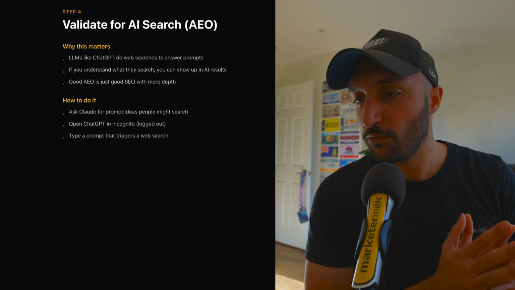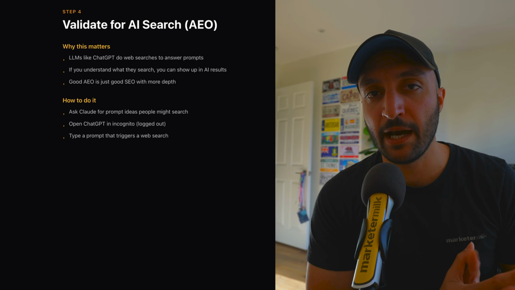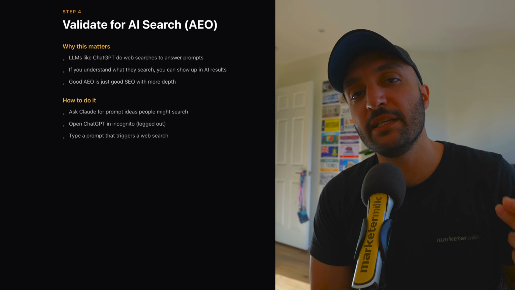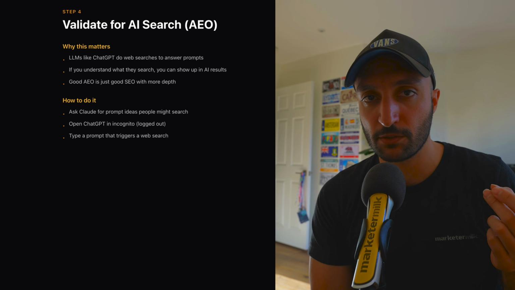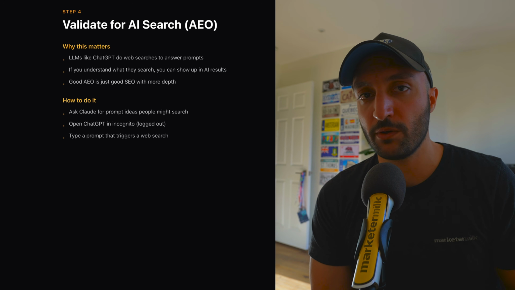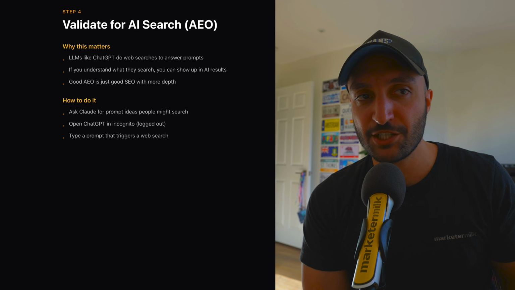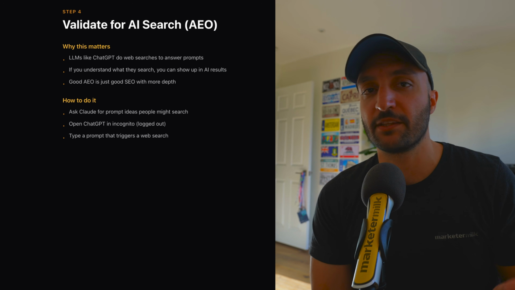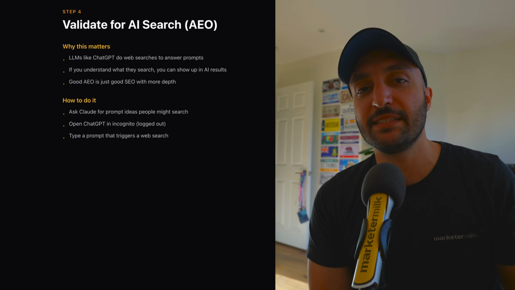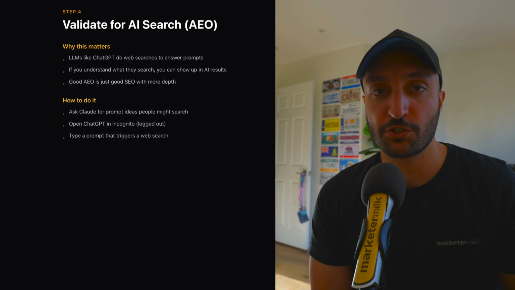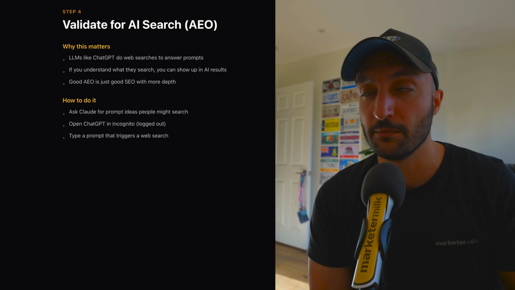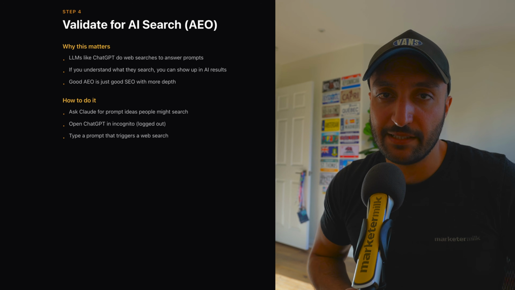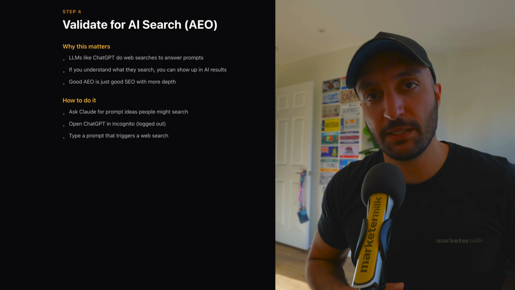Now, there are a lot of cool visibility tools for AI out there, but none of them really give you real prompts that people are searching for. At the moment that I'm recording this video, there's no ChatGPT webmaster tools, like there's a Google Search Console where we can see how many times somebody is searching a certain keyword phrase or term. What you have to do here is pretty much guess. You have to guess what prompts people are searching for.